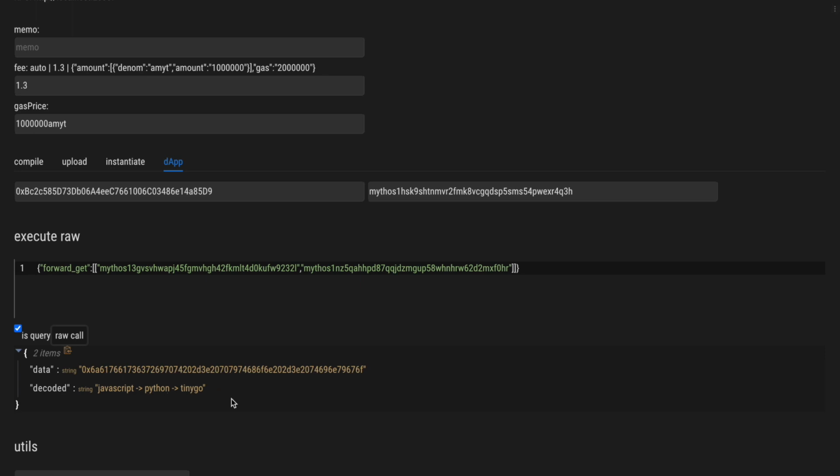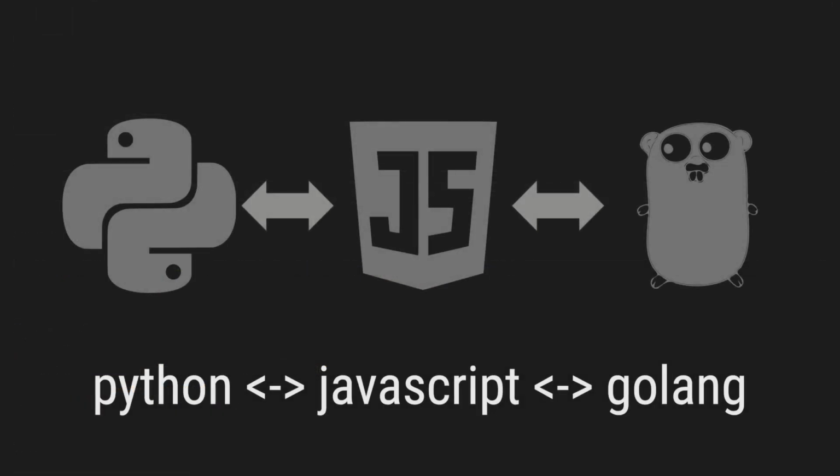So today you've seen 3 contracts, Python, JavaScript, and TinyGo, collaborate with one another and forward calls in any order. Future demos will only get better and better, and you will see blockchain technology being used in incredible ways.